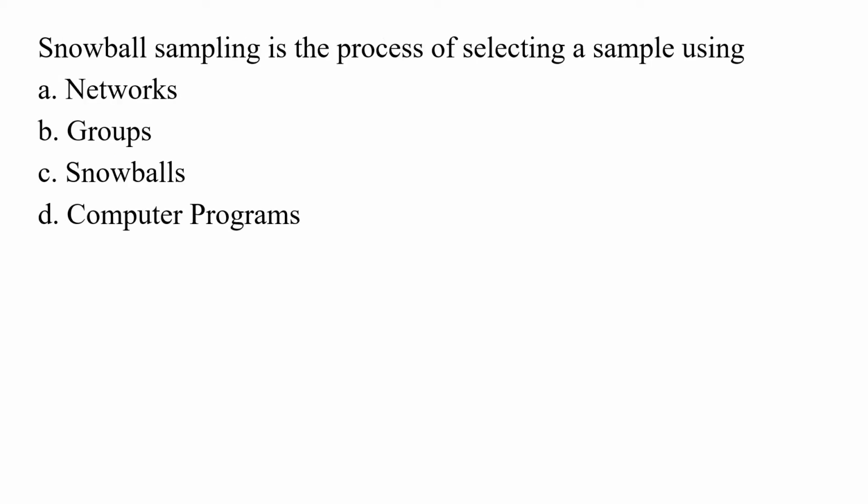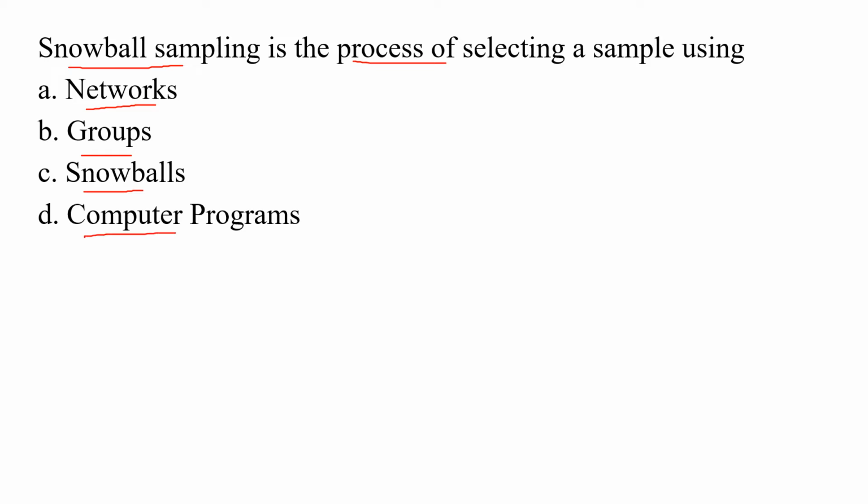Snowball sampling is a process of selecting a sample using. So here in this question they ask you, the snowball sampling is the process of selecting the sample using which of the following, for which the first option is networks, second one is group, third one is snowballs, and the last one is computer program.